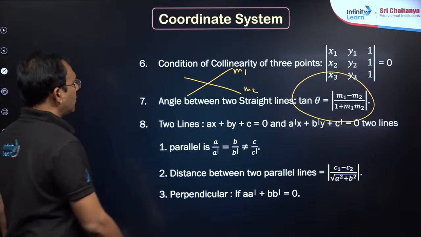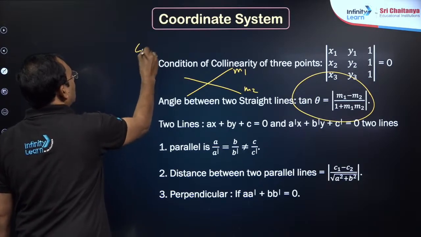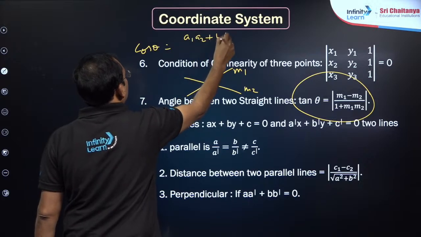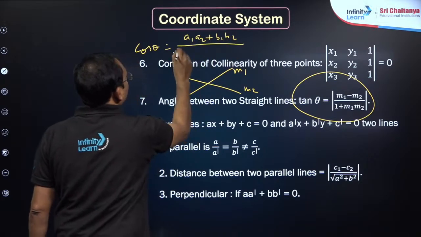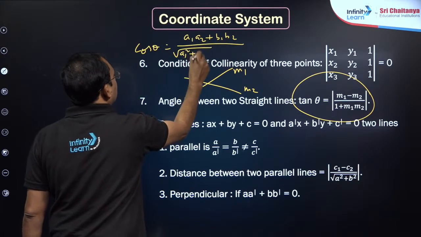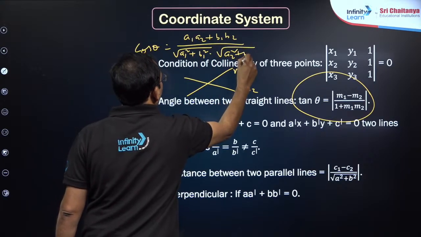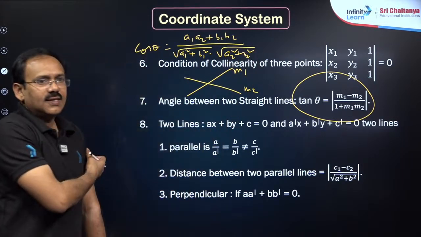Of course you can also have the formula cos theta is equal to (a1 a2 plus b1 b2) by root of (a1 square plus b1 square) into root of (a2 square plus b2 square).